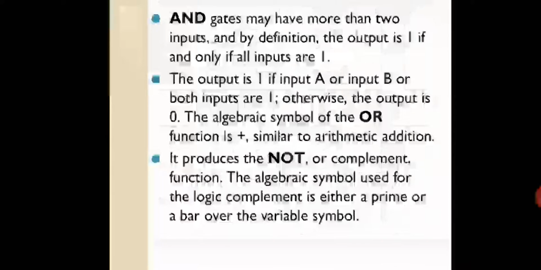Fine. Now it produces the NOT or complement function, that NOT gate. Actually they are giving the information for the NOT gate. The algebraic symbol used for logic complement is either a prime or a bar over the variable symbol. That is nothing but some variable with a dash, or A dash, or B dash, or A bar or B bar, like that you can say.